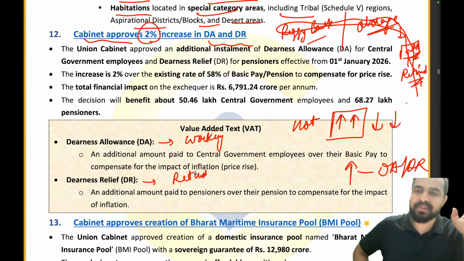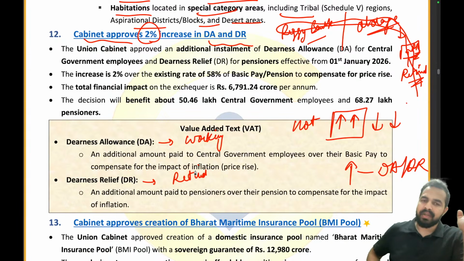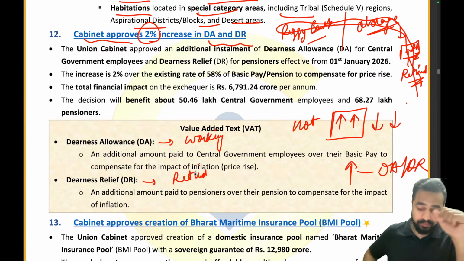And let me tell you that considering the existing scenario, the Government of India decided to increase this by 2%. So earlier you were increasing or decreasing the temperature by 2 degrees in your room, right? Similarly, in this room of the economy, the Government of India has increased the percentage by 2%.